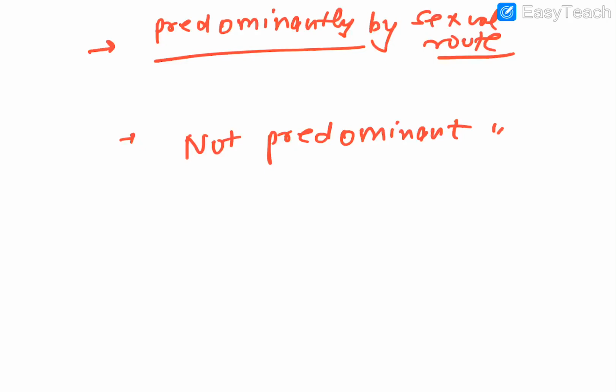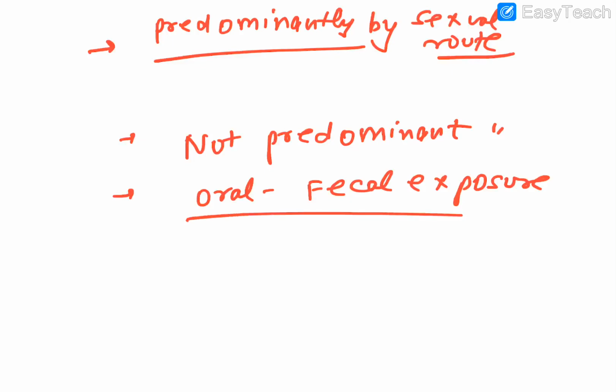And the third is oral-fecal exposure, which I already told you: Shigella, Campylobacter, hepatitis A, Giardia lamblia and Entamoeba histolytica are in this category.